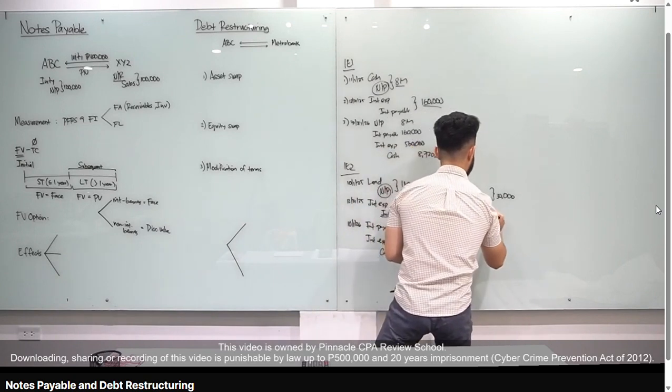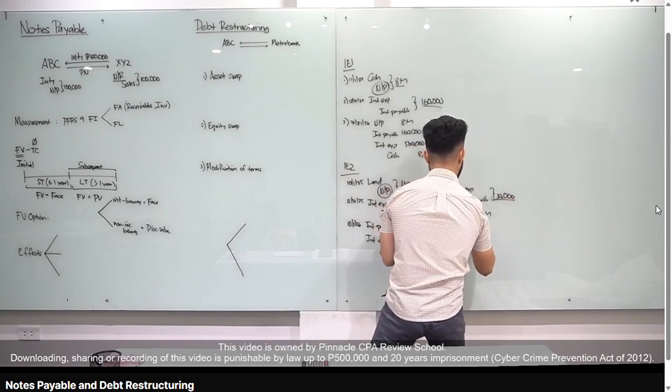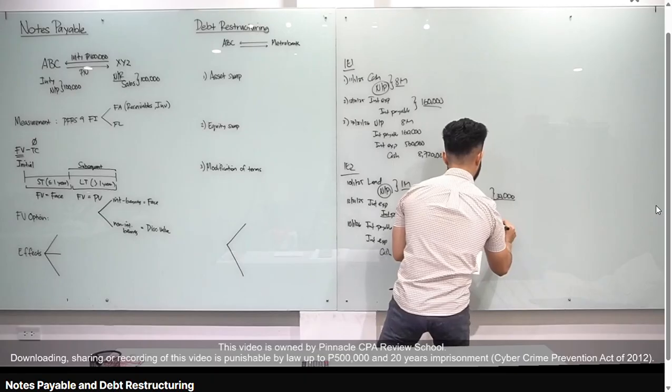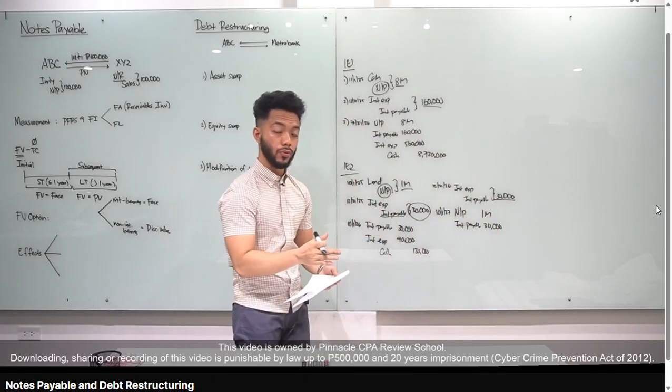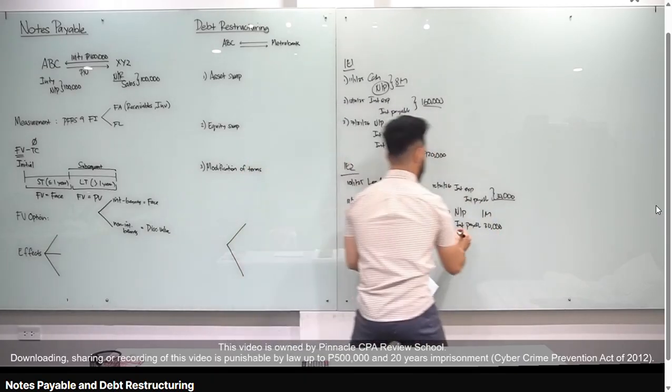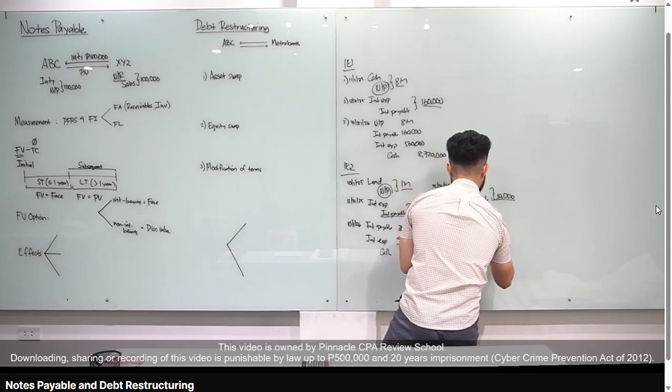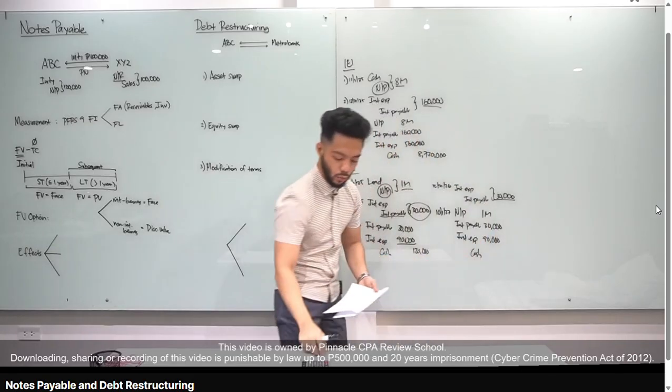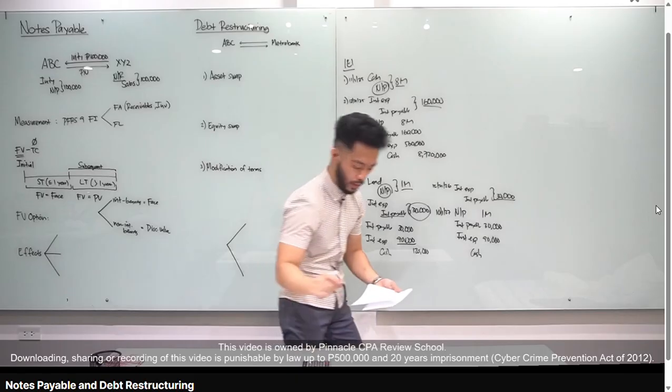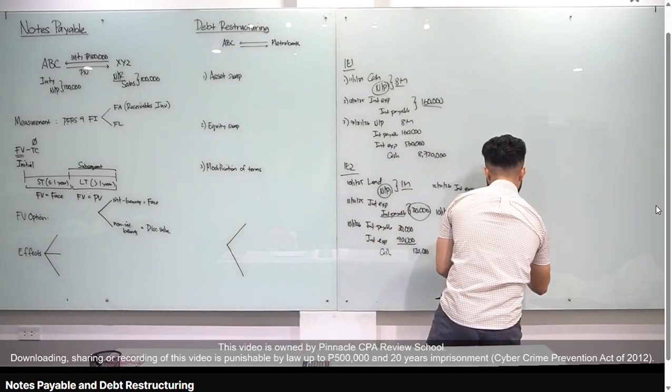Debit notes payable, 1 million. Bayaran natin yung accrued interest at 30,000. Debit interest payable, 30,000. And don't forget, magkukumpute tayo ng interest expense from January 1 to September 30. Na-compute natin earlier, that's 90,000. Debit interest expense, 90,000. We credit cash, so complete natin lahat yan, 1 million plus 30,000 plus 90,000, you should get 1,120,000. These are your journal entries.